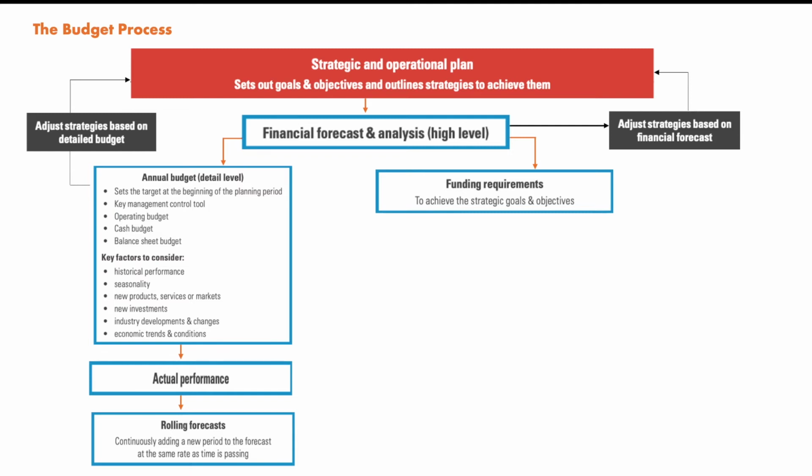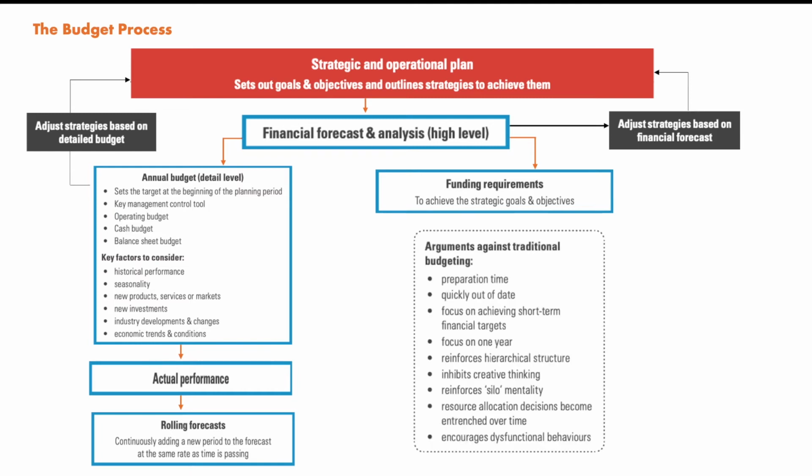Now, a very important thing is the arguments against traditional budgeting, because budgeting is a very complex process. We have 9 arguments, which we can also call drawbacks. These arguments are actually against the traditional budgeting system. The number one is preparation time.